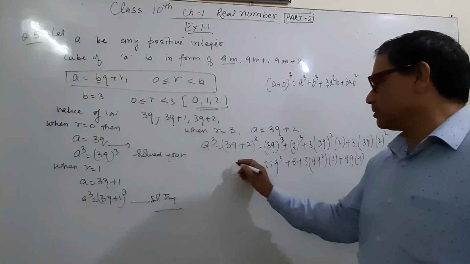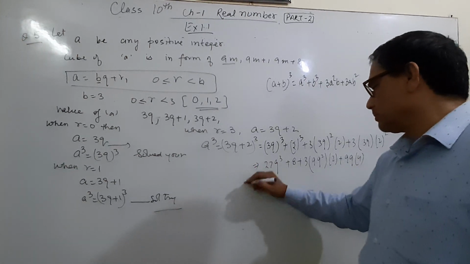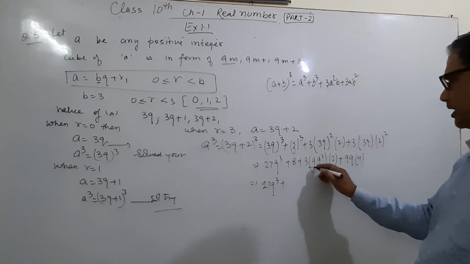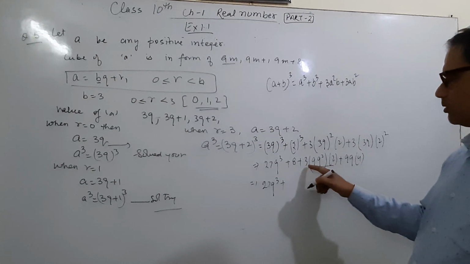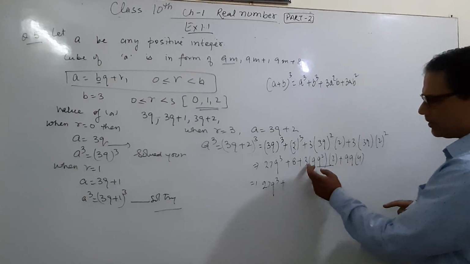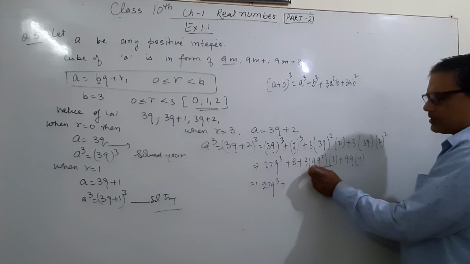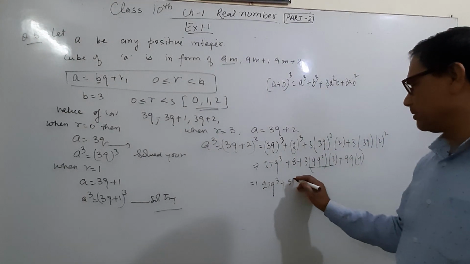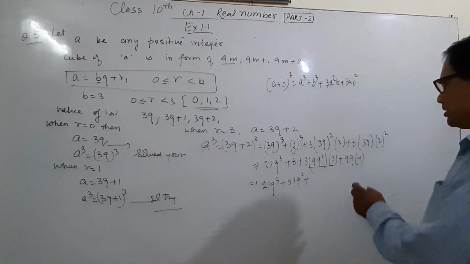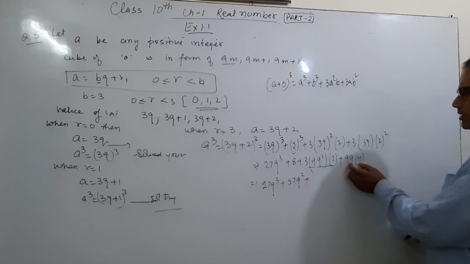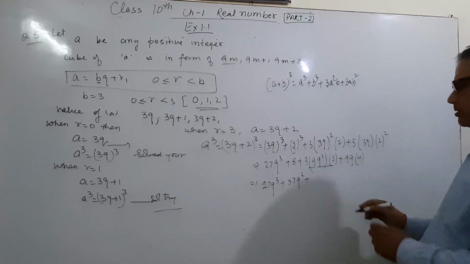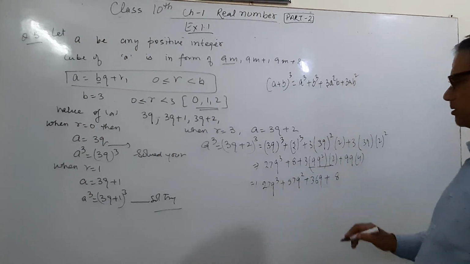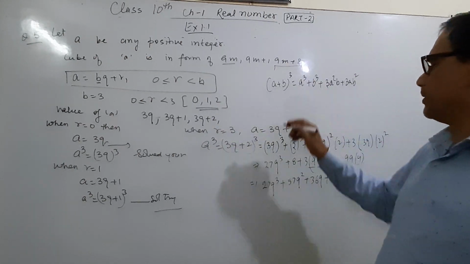And this will be 27q cube plus, we have to write in standard form. 3 times 2 is 6, 6 times 9 is 54, so 54q square plus 9 times 4 is 36q plus 8 at last, because we have to express in the form 9m plus.